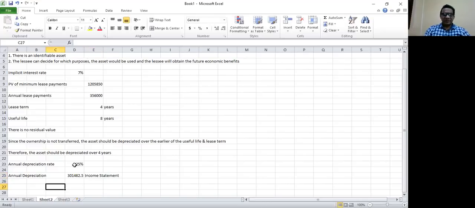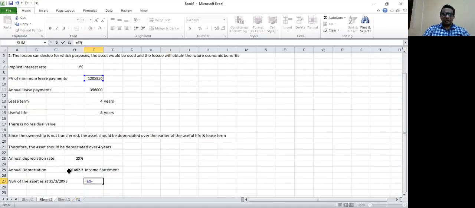So the net book value of the asset as at 31st of March 20x3 would be, from the initial cost, we deduct the depreciation of 20x3.